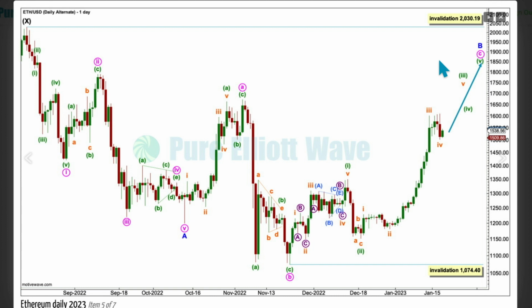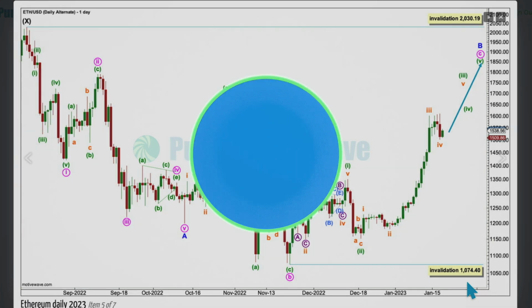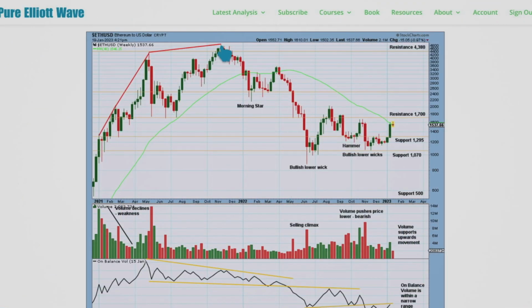What would we need to see a new high above this price point? Within minute wave C, no second wave correction may move beyond its start below 1074.40. On the weekly chart, we see the end of the last huge bull run to all-time highs up here, and I expect now this is probably the end of the bear market back down here.